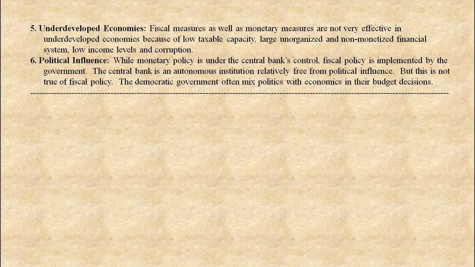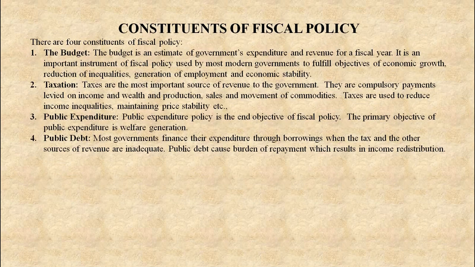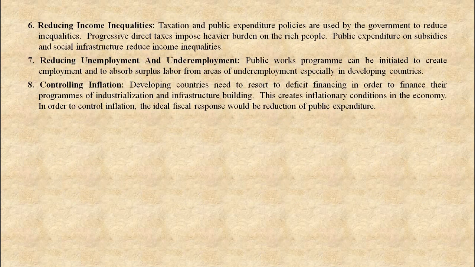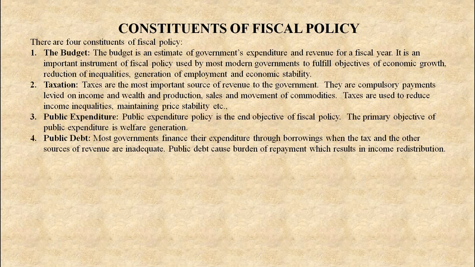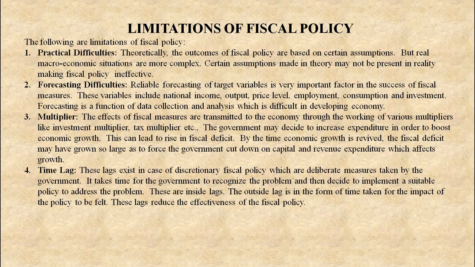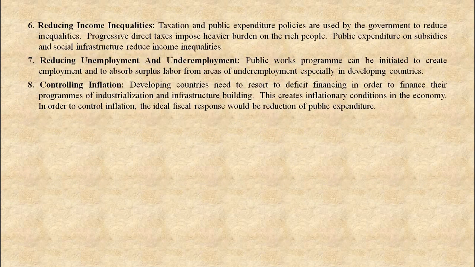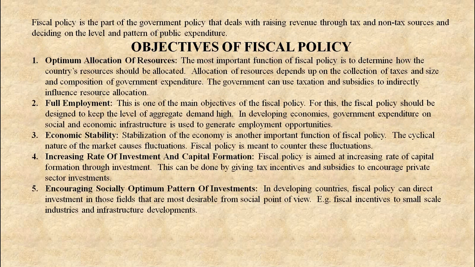So students, these are the three important things in this topic. This is module 4, lesson 1. The objectives of fiscal policy, the 8 objectives are there. Then constituents of fiscal policy, explain these 4 constituents, and the limitations of fiscal policy, these 6 limitations. So 3 questions are there. You have to write the answer in the proper way.